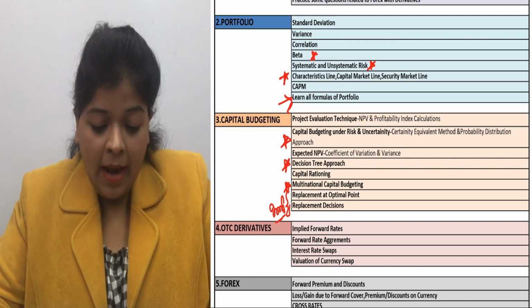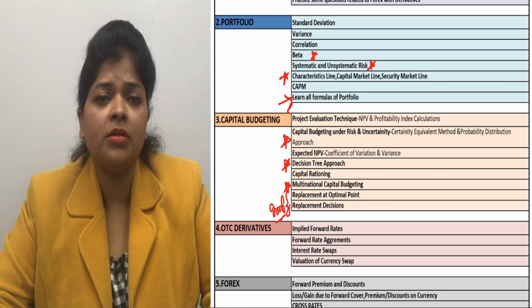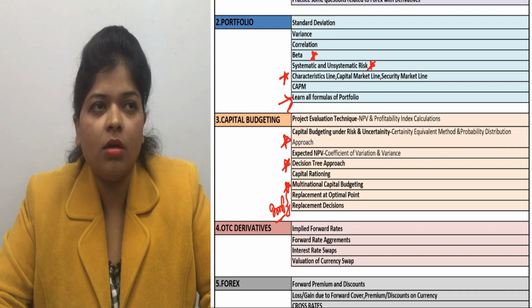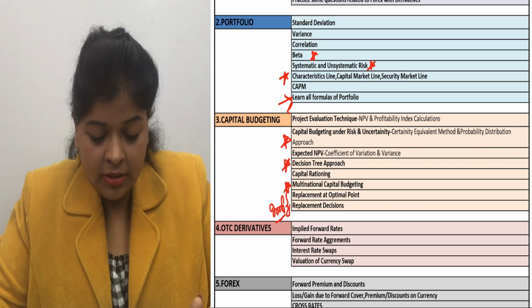OTC derivatives, implied forward rate agreement. The OTC derivative chapter is not that important, but the institute can ask you questions worth around 8 to 10 marks. So cover this topic also.